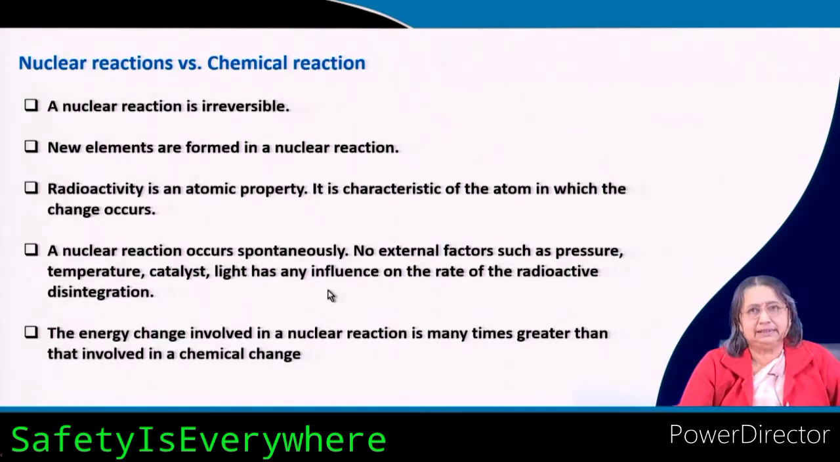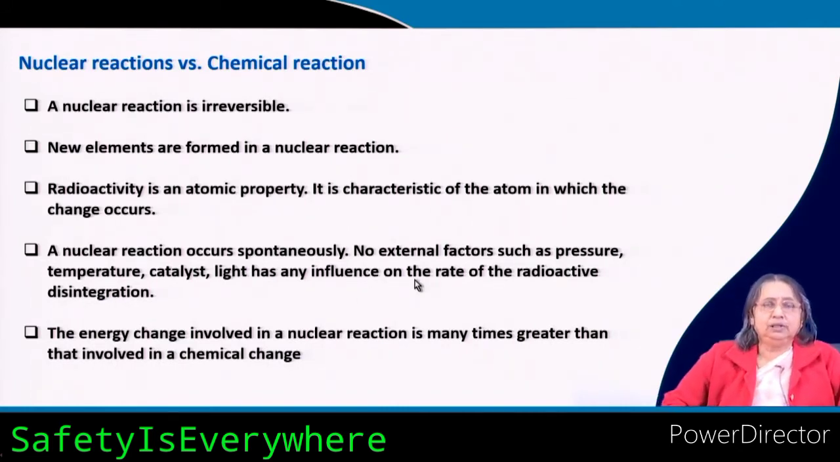On the radioactive disintegration, but we have seen in the chemical reaction, depending on the pressure and temperature, we can change the speed of the reaction. Here it is not possible. It is automatic, it is spontaneous.